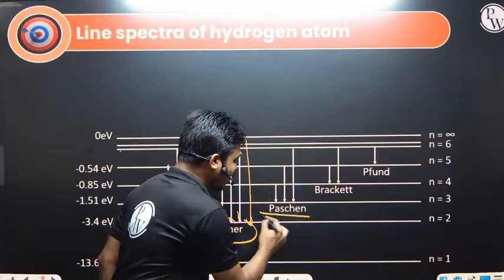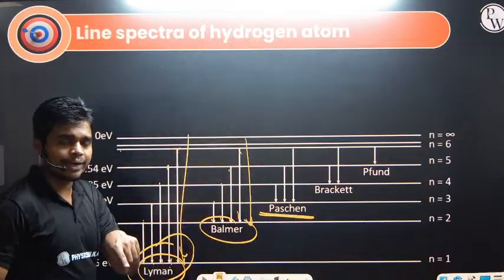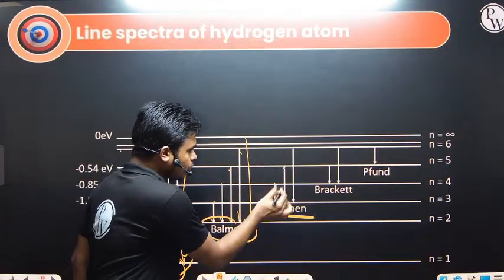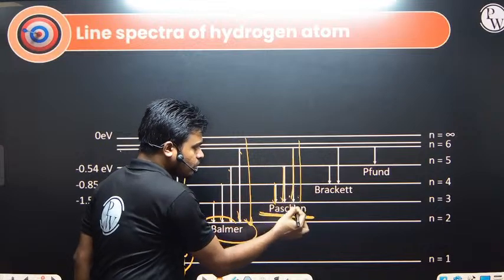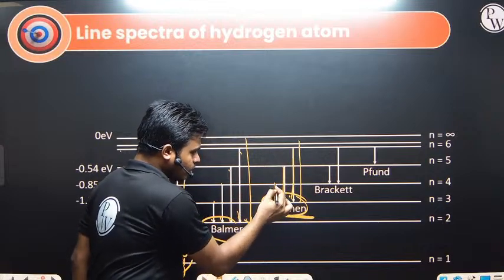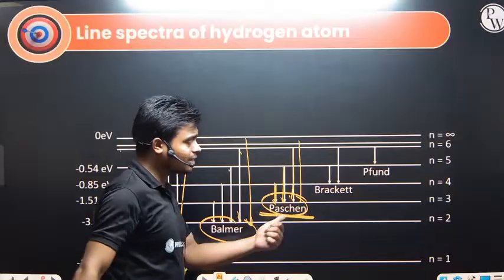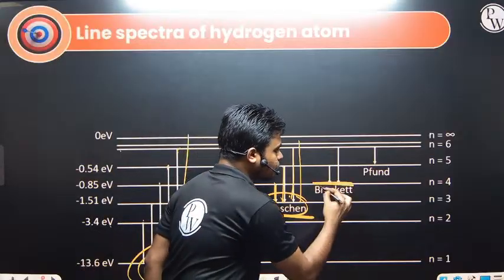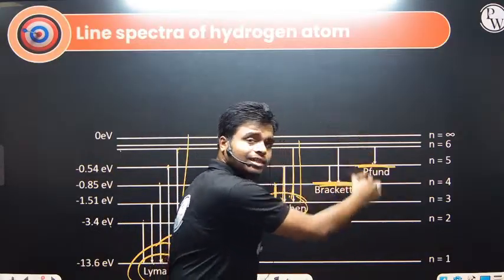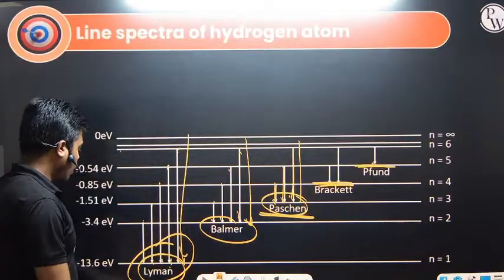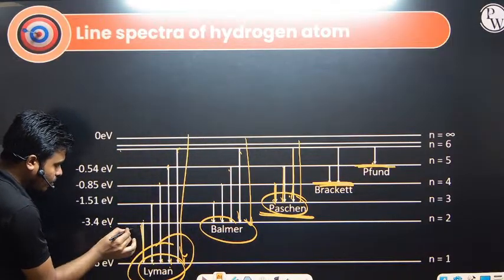Next, the Paschen series. No matter from where you are coming, you should be coming from 4 to 3, 5 to 3, 6 to 3. So this will be called Paschen, and Brackett, the destination is 4, and Pfund, the destination is 5.